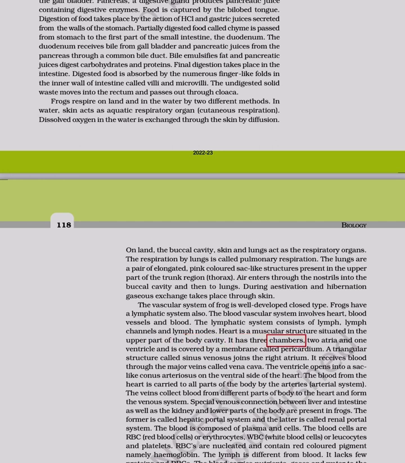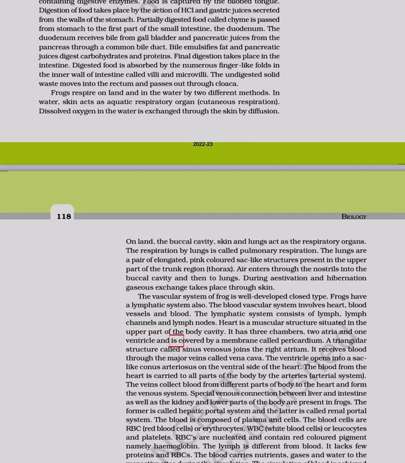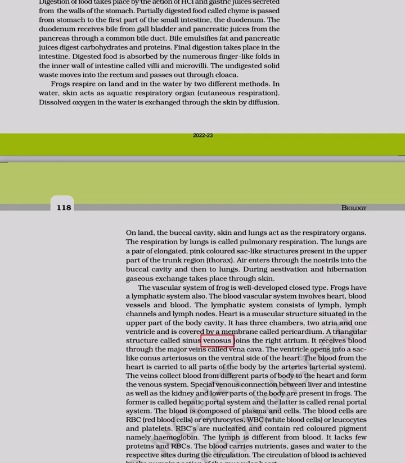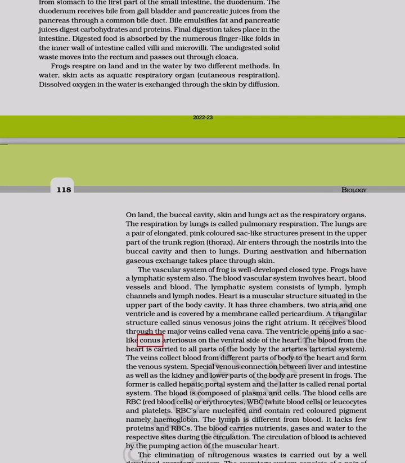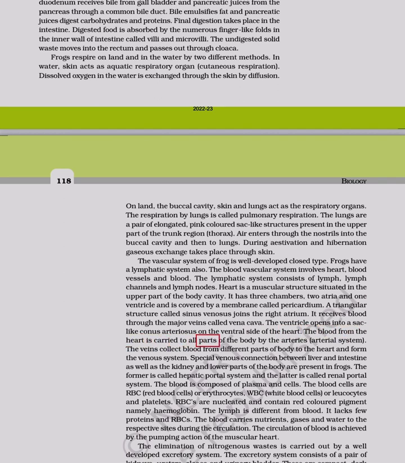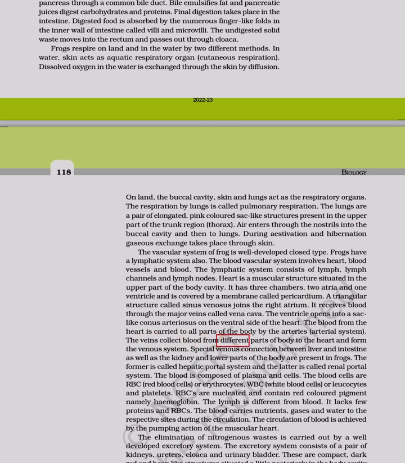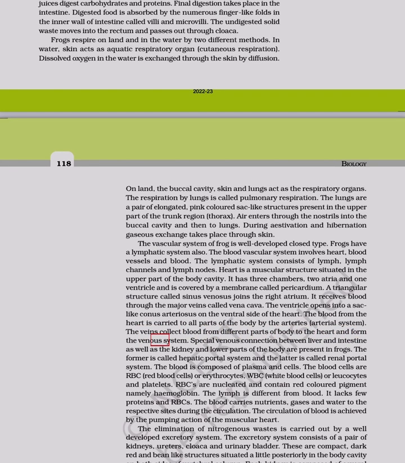It has 3 chambers, 2 atria and 1 ventricle, and is covered by a membrane called pericardium. A triangular structure called sinus venosus joins the right atrium. It receives blood through the major veins called vena cava. The ventricle opens into a sac-like conus arteriosus on the ventral side of the heart. The blood from the heart is carried to all parts of the body by the arteries, the arterial system. The veins collect blood from different parts of body to the heart and form the venous system.